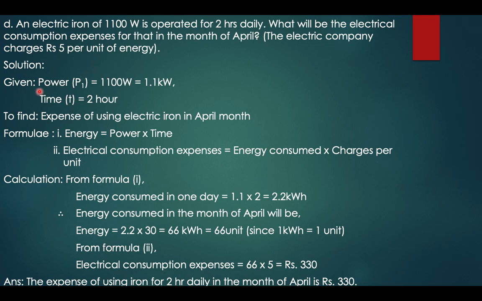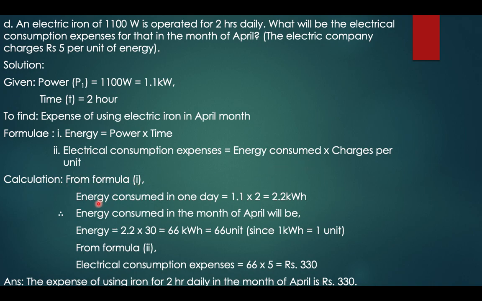Given over here, power is equal to 1100 watt, that is 1.1 kilowatt, whereas the time taken is 2 hours. The formula over here is energy is equal to power into time, and second, electrical consumption expenses is equal to energy consumed into charges per unit. So for each unit of electricity being consumed, we have to multiply and show.